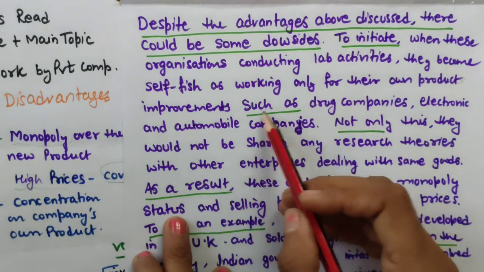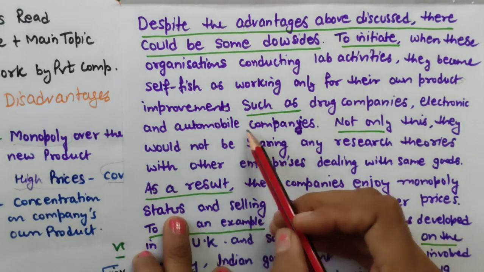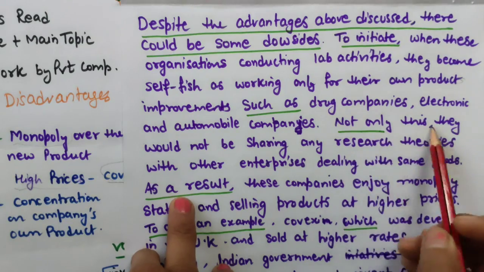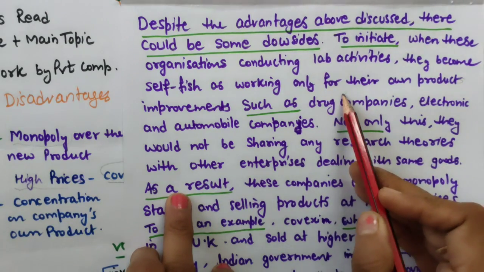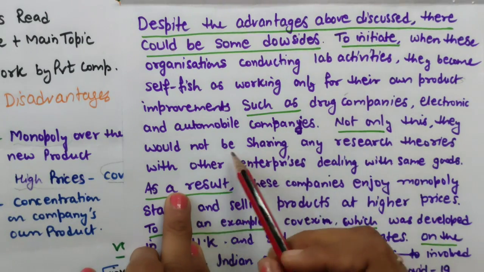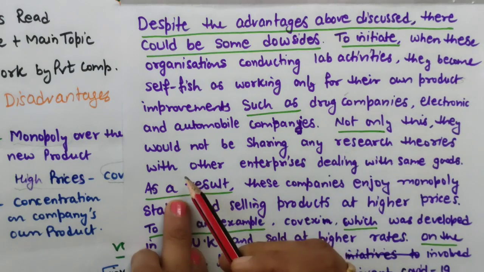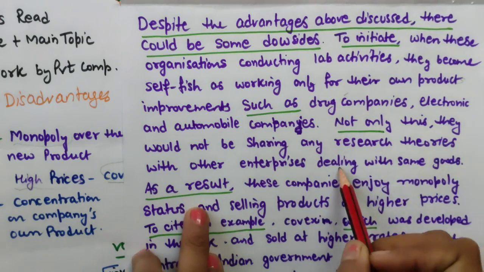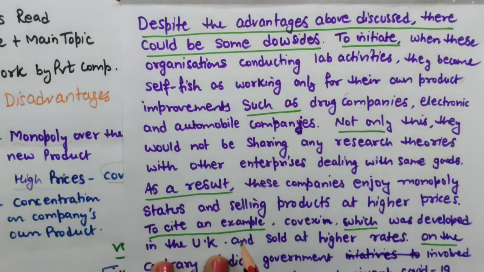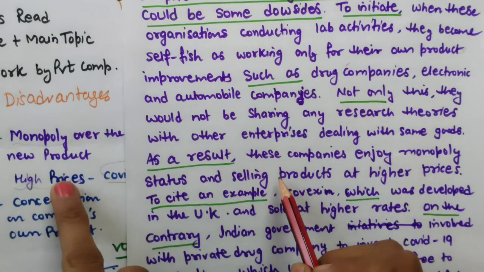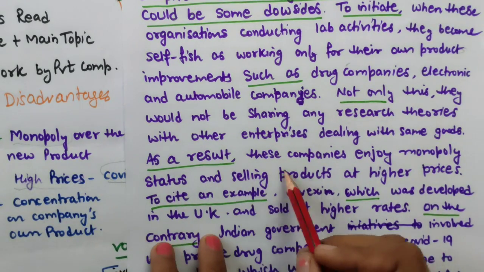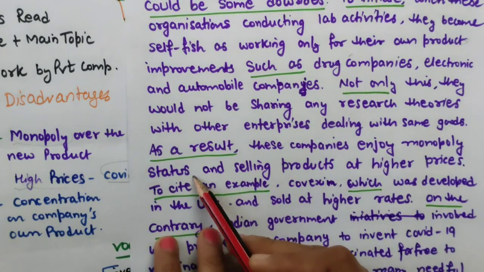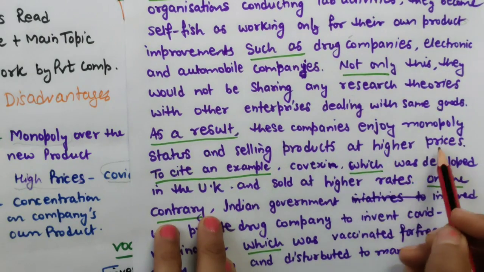Products also you can write, such as drug companies, electronic and automobile companies. Not only this, here I should give an example: they would not be sharing any research theories with other enterprises dealing with similar goods. Okay, this is coming up, high prices. As a result, these companies enjoy monopoly status and sell products at higher prices.